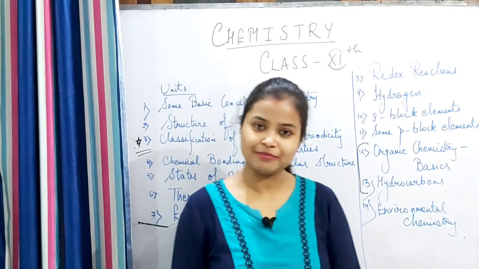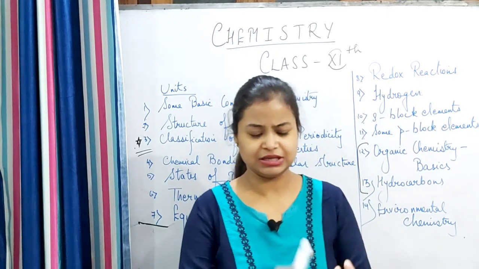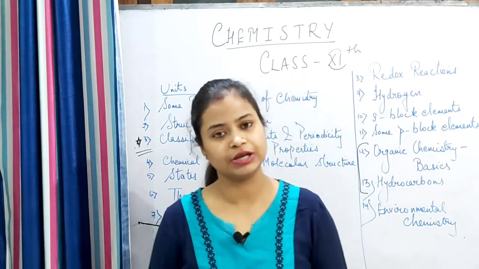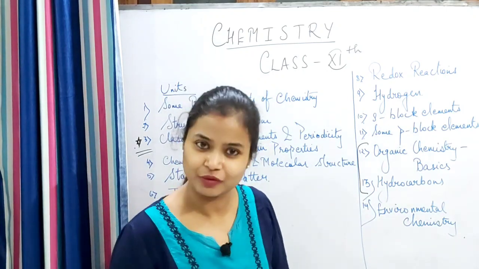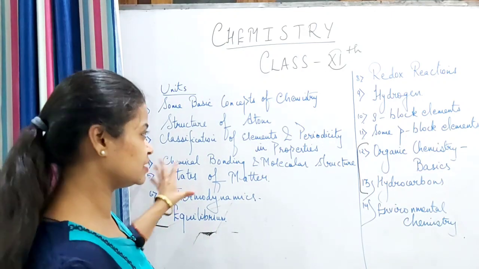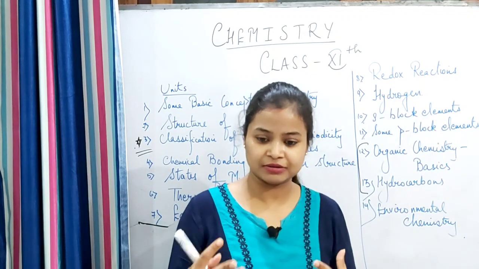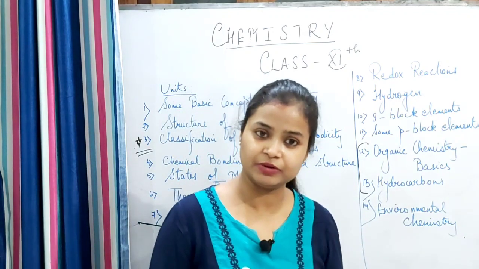14th unit is environmental chemistry. As the name suggests, greenhouse effect, global warming, etc., some chemical reactions related to this. This is one of the easiest chapters. But I said one of the easiest chapters, that means other chapters are also easy only. Don't think that, oh, how will I do it, they will be difficult.